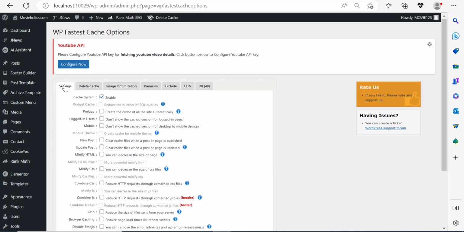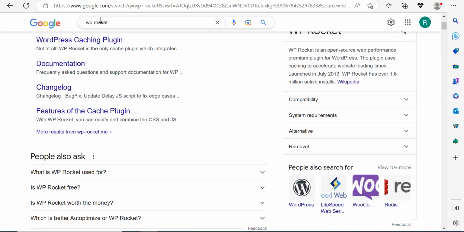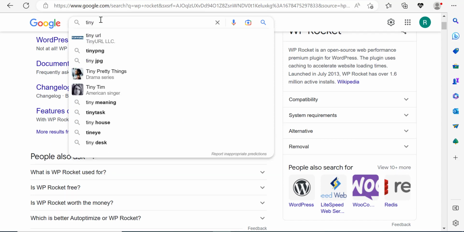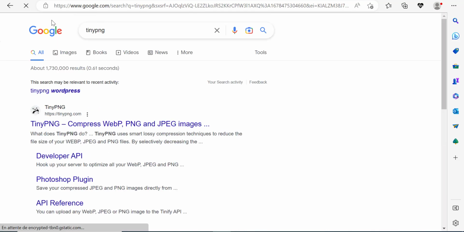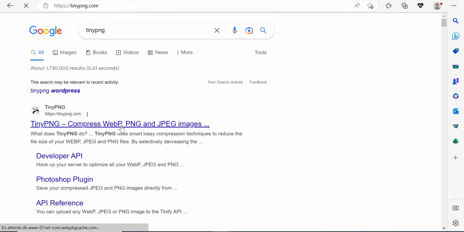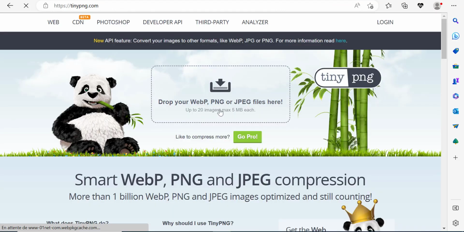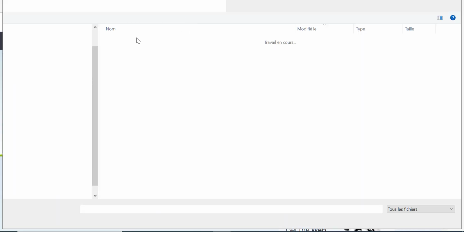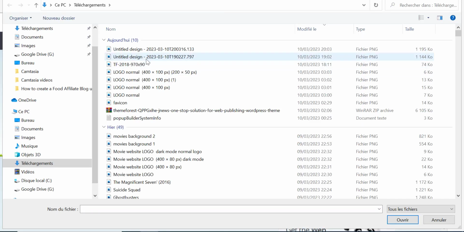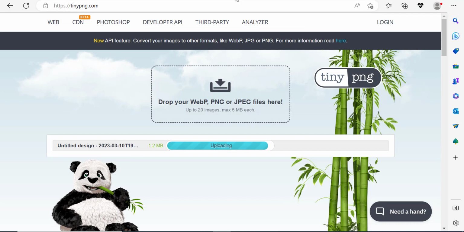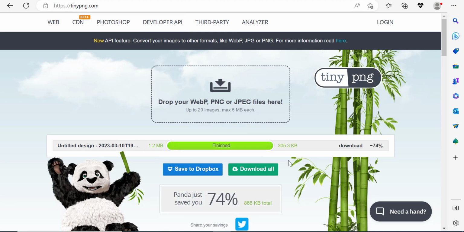That's why I recommend you use this website known as TinyPNG. Now, this website is very good because it's free, and you can come in here, upload your image, and minify the size of that image, making it smaller. So this one here is an untitled image with a size of 1.2 megabytes. And right now, after optimization, we cut off 74% of the original image size. And so this time, the image is only 305 kilobytes.